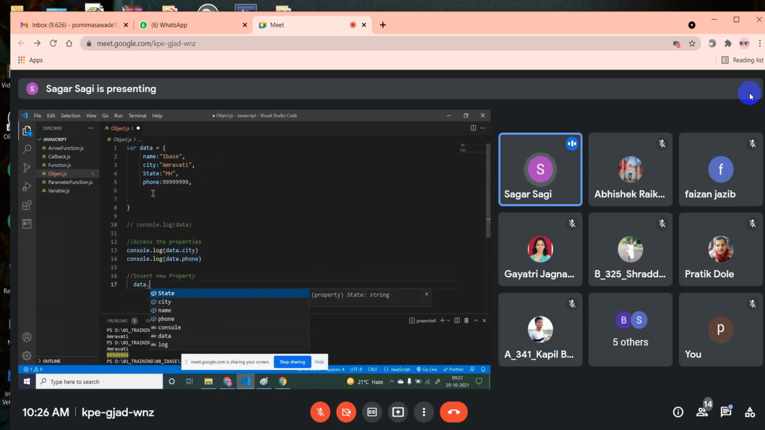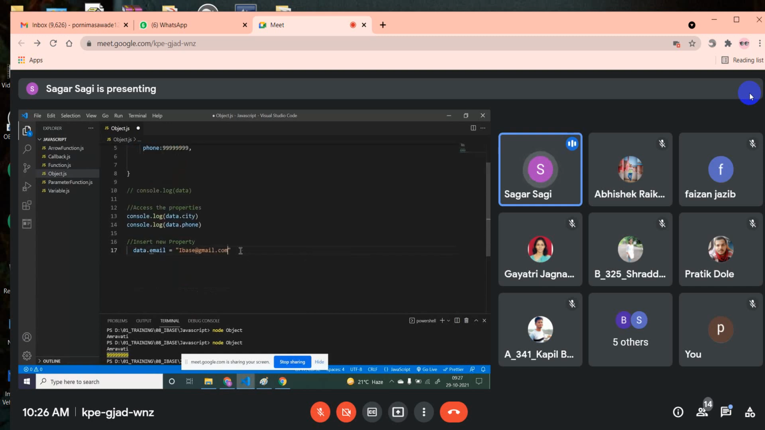Which property do you want to insert? One new property you want to insert. If you want to insert a new property, it should have key and value. Now decide the key. Here I want to add something called email. Okay, fine. I'm adding email. Equals to, what should be the value? Value should be something like ibase@gmail.com. I have just added ibase@gmail.com. Now what I will do, I will try to print the object, console.log of data.